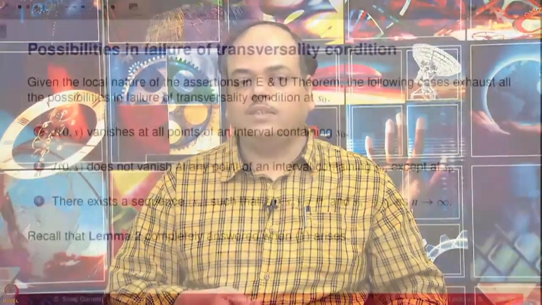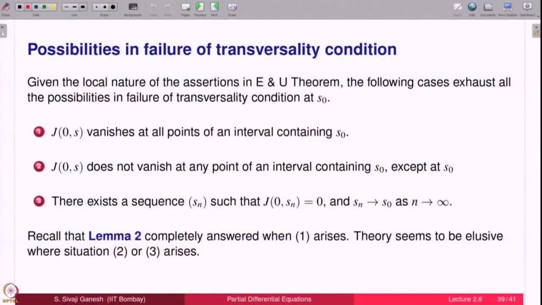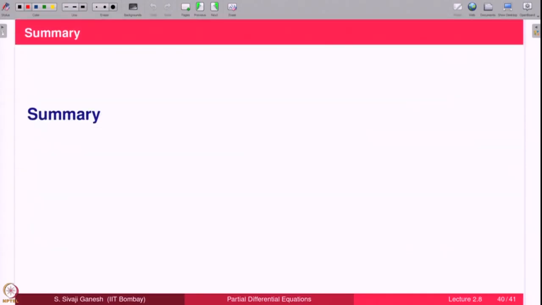Now, lemma 2 answered case 1, when J is identically equal to 0 on some interval containing S0. Theory seems to be elusive when situation 2 or 3 occurs. One has to look at it case by case and make conjectures, and I do not think there is any complete theory available written in a textbook.